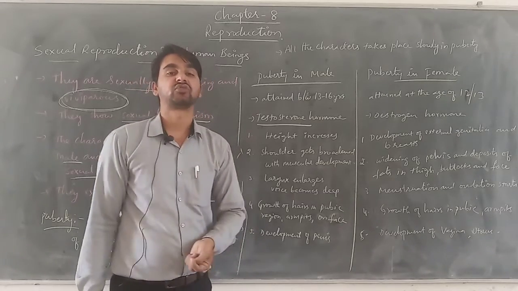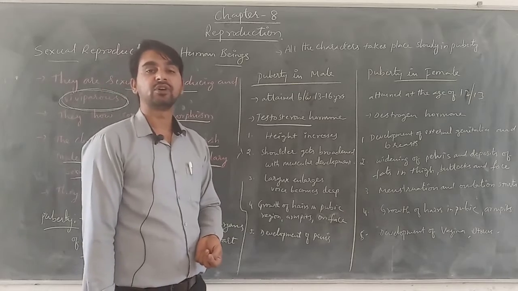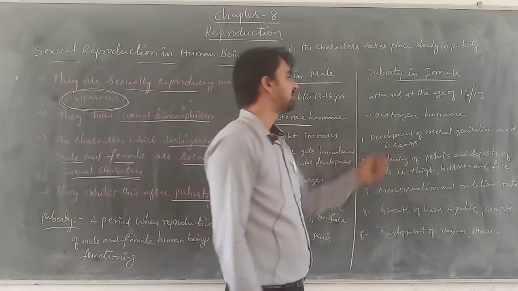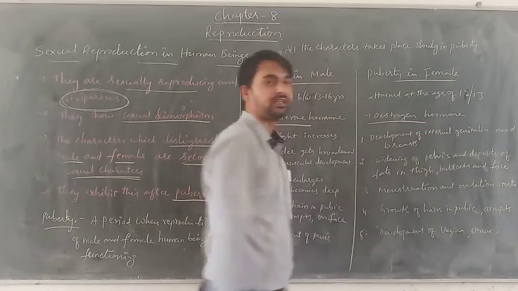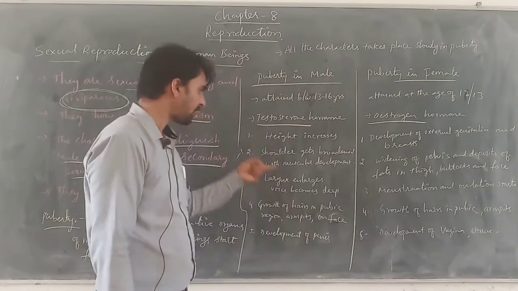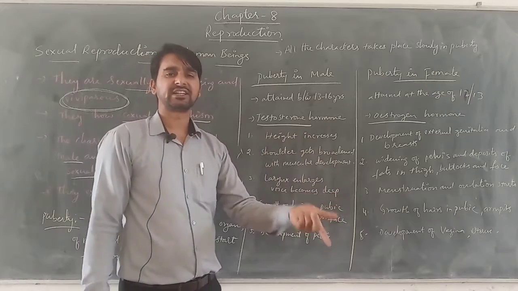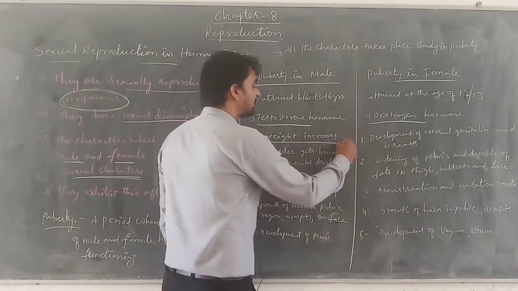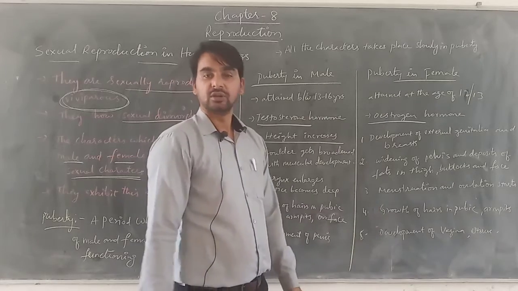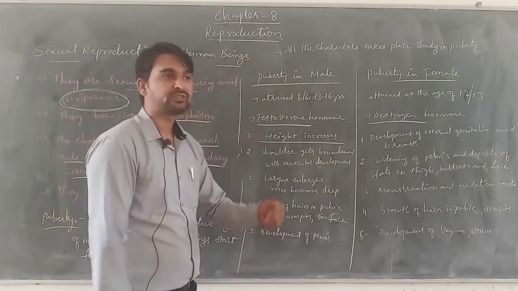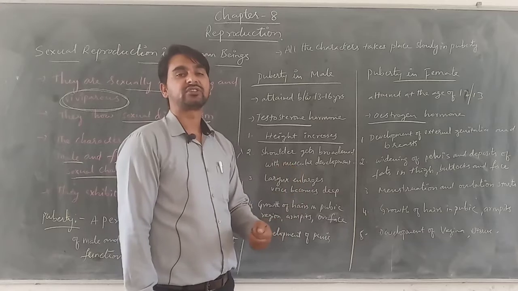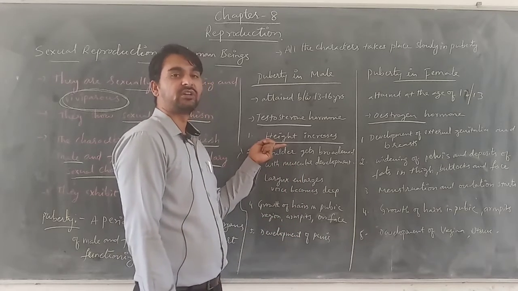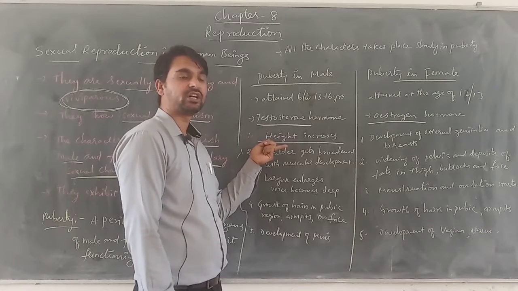So these secondary sexual characters are developed in the body of male because of this testosterone hormone, whereas in the females it is because of the release of estrogen hormone. Now, what are these secondary sexual characters? What changes will take place in the human body? There is sudden increase in the height of the organism. That means the height of the male now starts increasing very rapidly. This change is brought by the testosterone hormone.